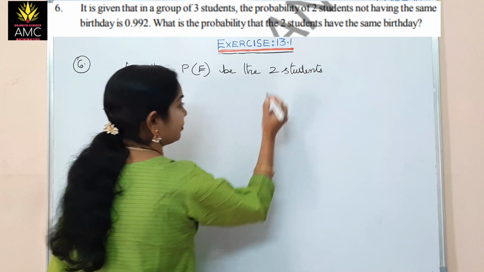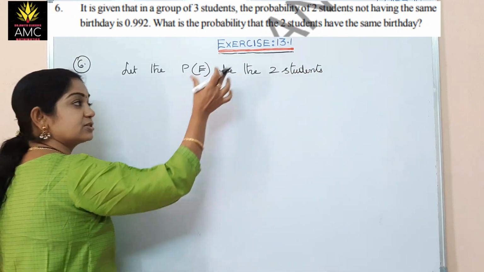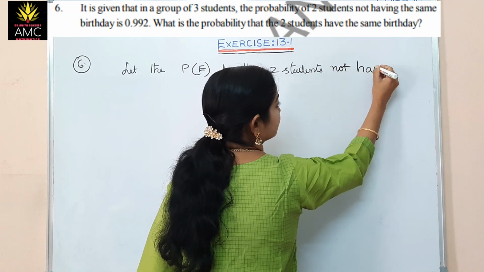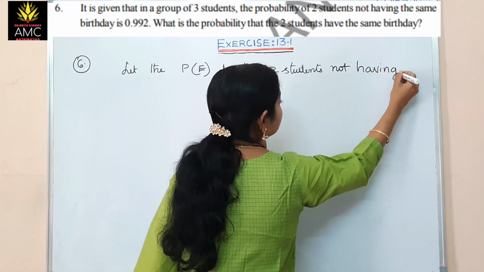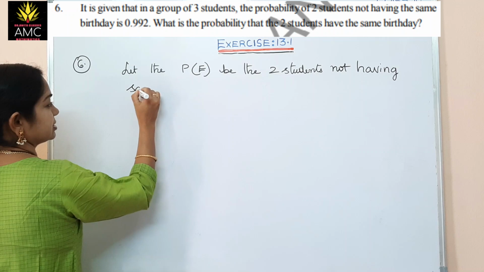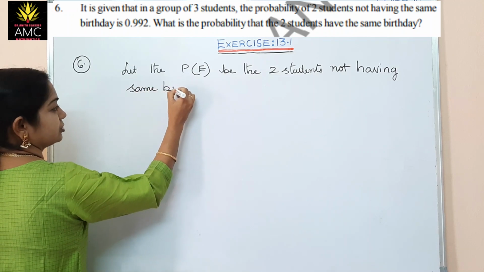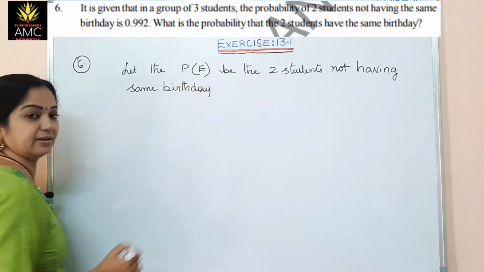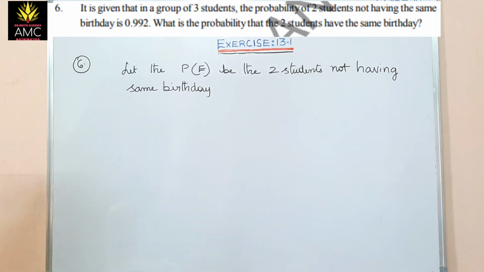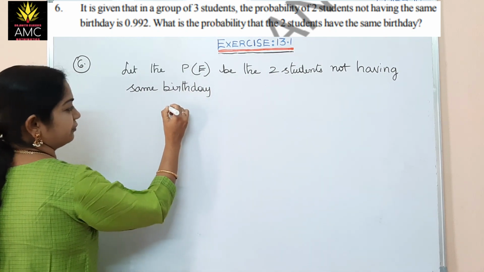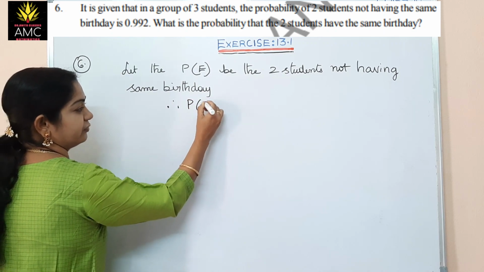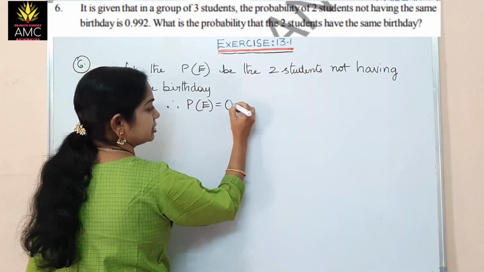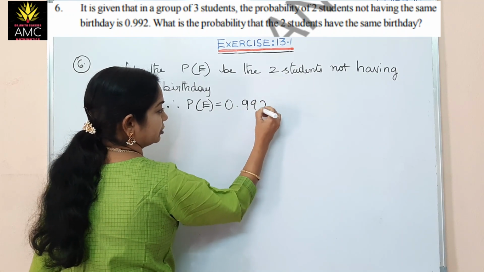Okay, I am supposing the probability as the two students not having same birthday. So this is given already, not having same birthday given as 0.992. That is, therefore, our P of E, that is not having same birthday by the two students, is 0.992.